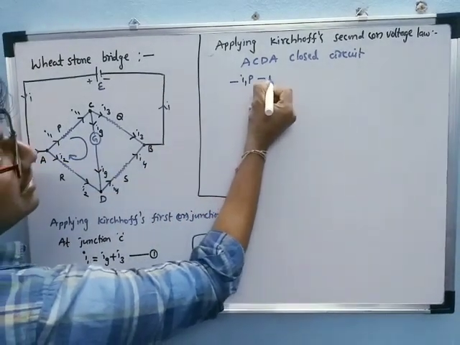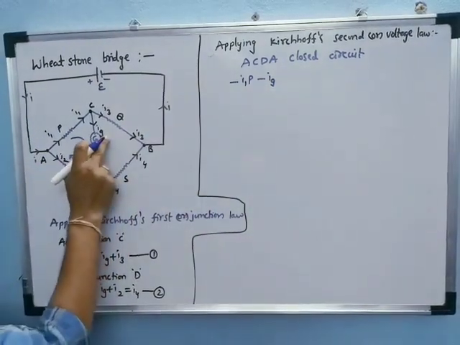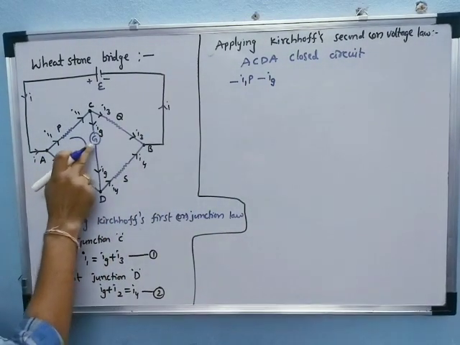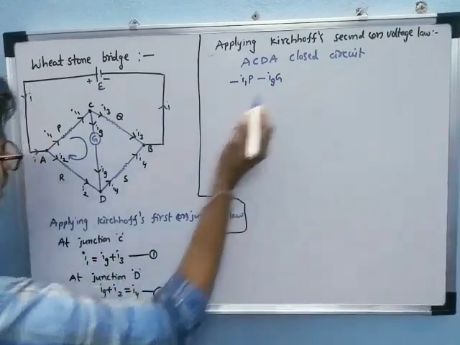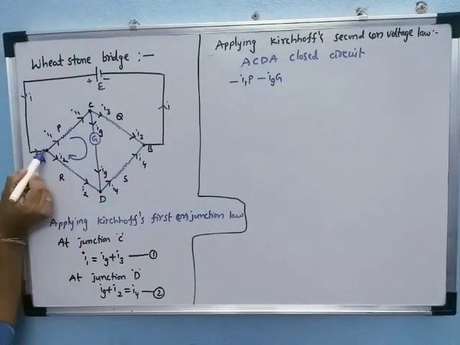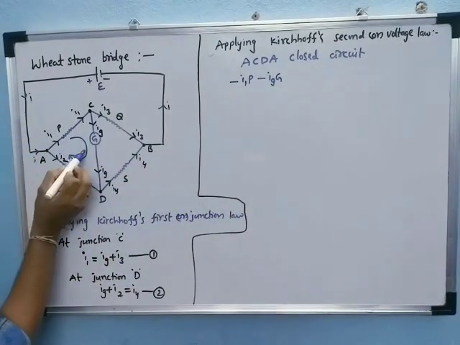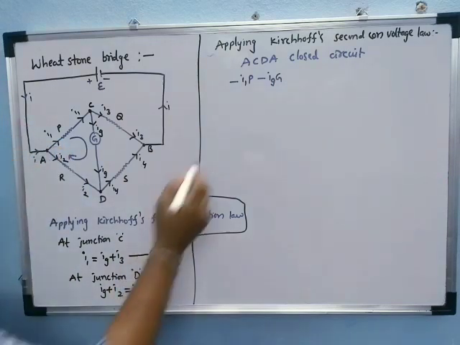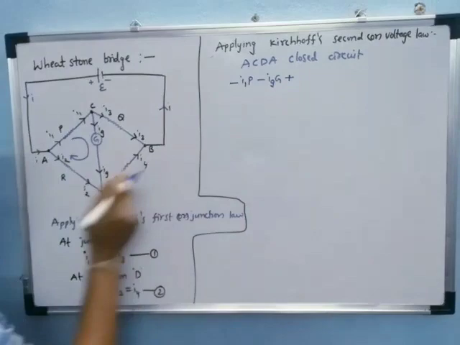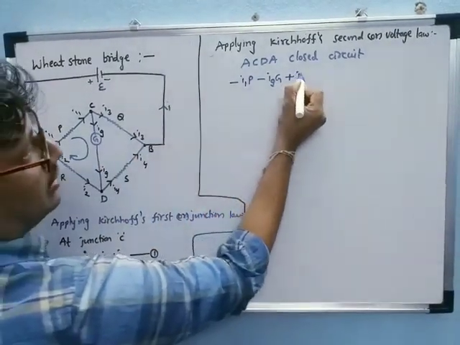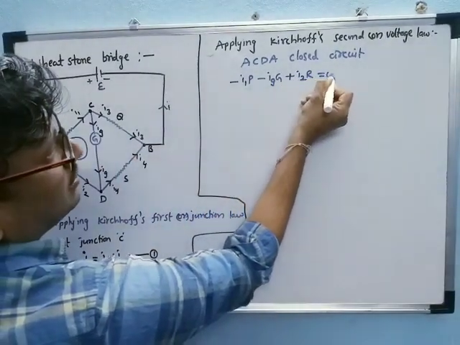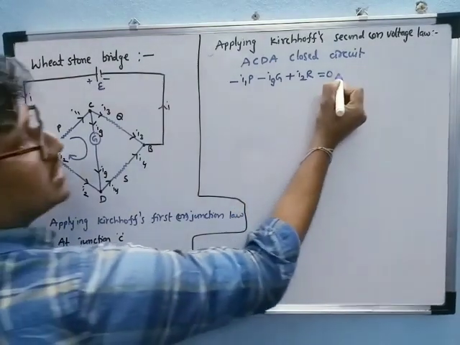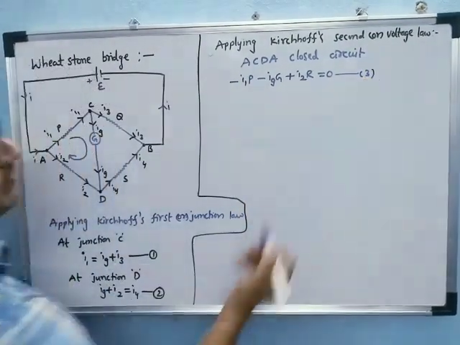Again the current and loop are in the same direction, so we take the minus. Here the current is Ig through the galvanometer and the resistance is G. But the loop is moving in this direction while the current is passing opposite to it, so it is plus. Now the current is I2 and the resistance R, equal to 0. This is considered equation number 3.